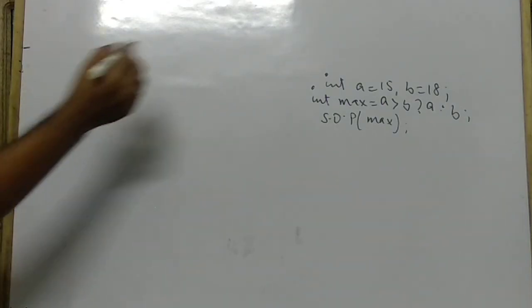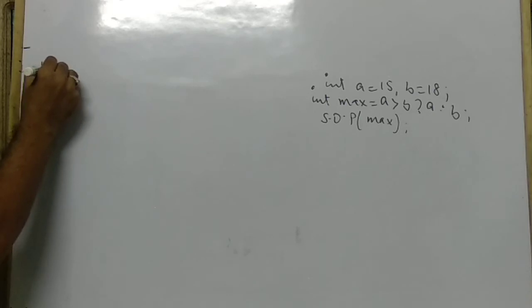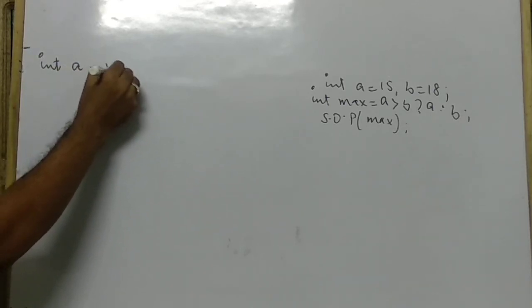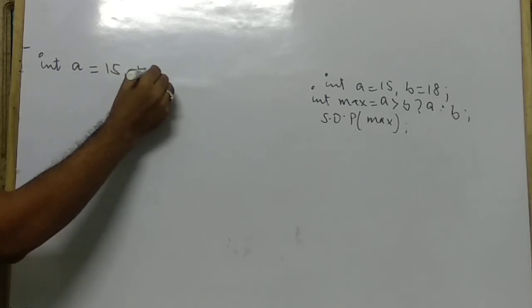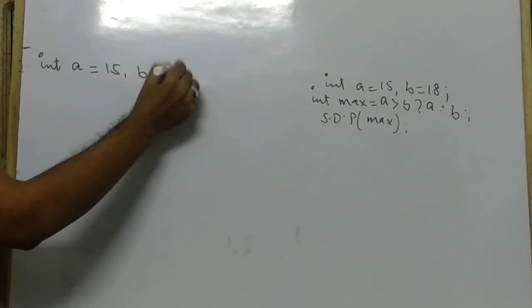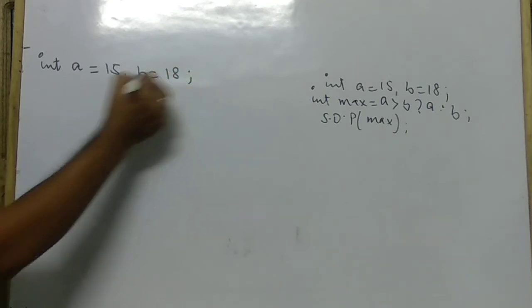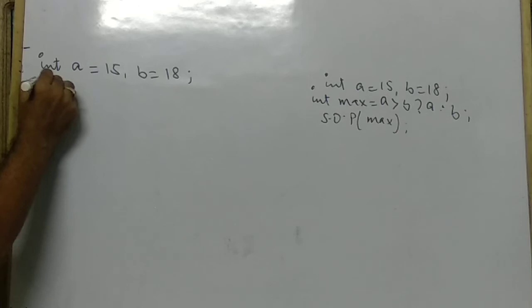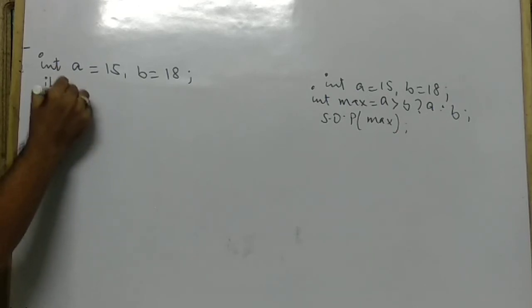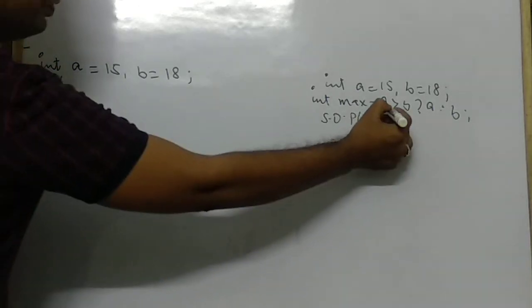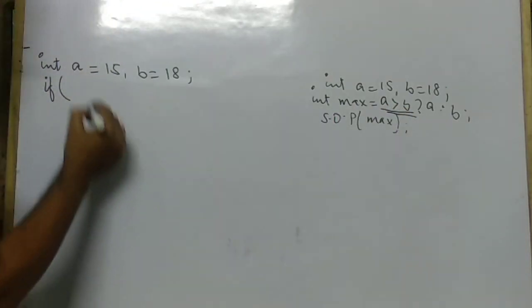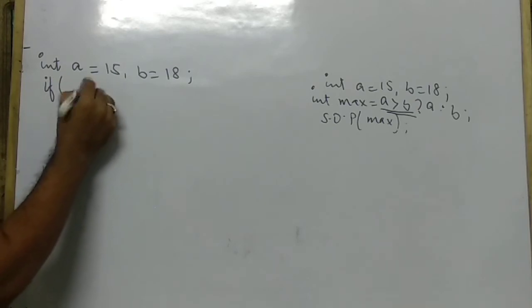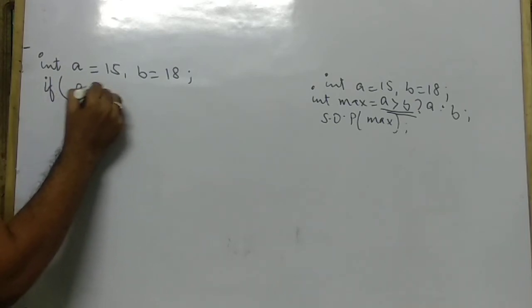First line, declare the variables that are already given: int a equals 15, b equals 18. Then put the if statement here, if, and the condition part. So this one is the condition. Write the condition here, that is a greater than b.